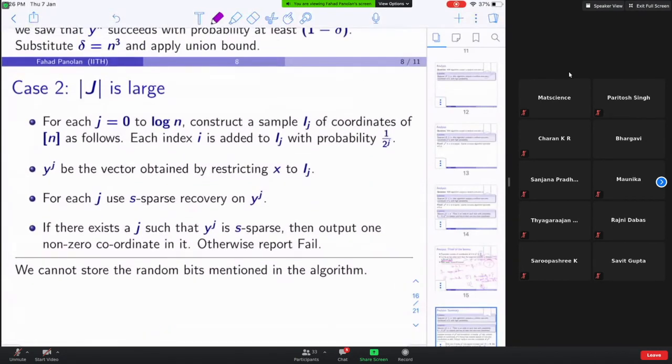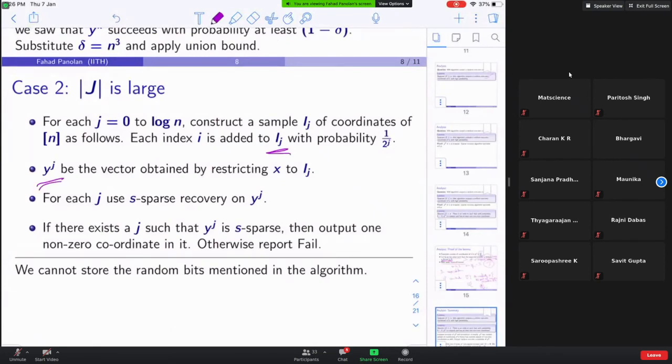Now there is a tiny problem here, so I will take 5 minutes to explain that. I need to remember these random bits Ij. I want to look at how you do this sparse recovery. To do this sparse recovery, you are going to use count sketch, for Yj.